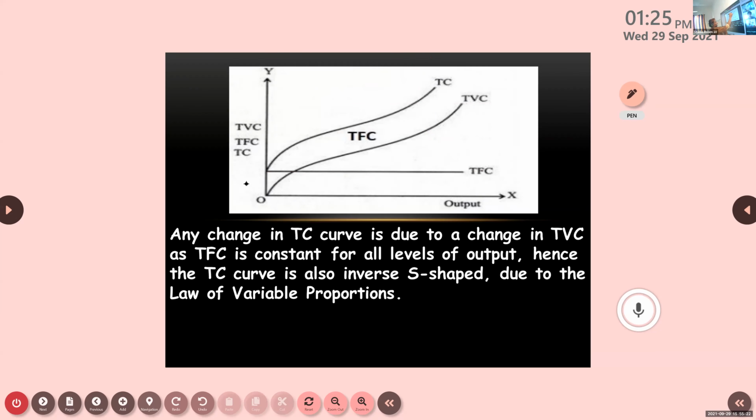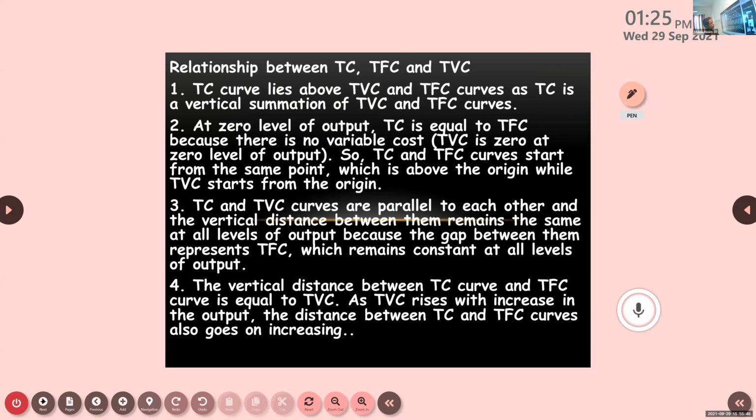The same way, as I said, the gap between TC and TVC remains the same. The reason is that between TC and TVC there is something fixed. What is that? TFC, and you know that it remains fixed. Because of that reason, the TC and TVC curves will be parallel here. Next point, Pranav. The vertical distance between the TC curve and the TFC curve is equal to TVC.